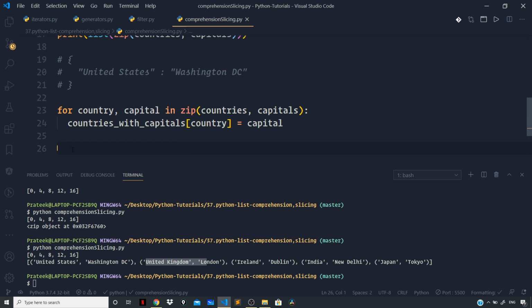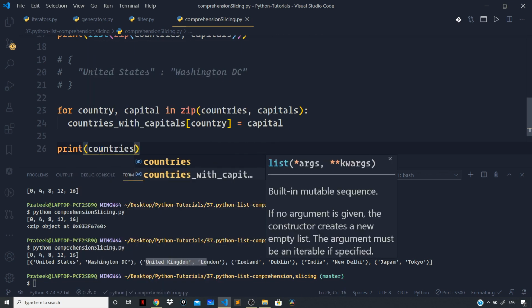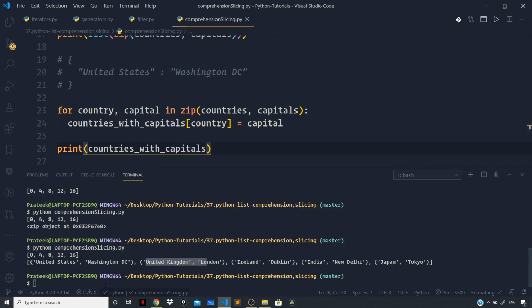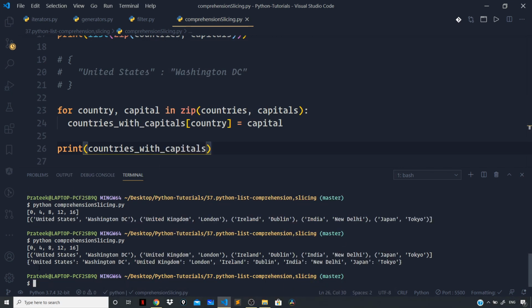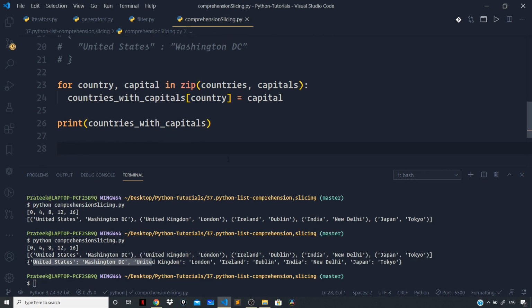So let us print the dictionary in the terminal and run the file. So print countries with capitals, and let's go back here. You can see we are getting a dictionary of key value pairs, which was the expected output. So we are getting the capital corresponding to each country as a key value pair of our resultant dictionary. Now we know how to make use of this concept.